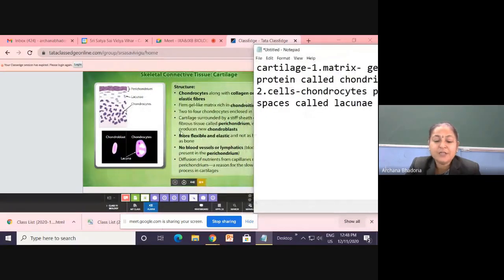So now try to see the picture, children. This is the cross section of the cartilage. So the covering, now add up further the covering. After writing these 2 points, below you write down: the covering of the cartilage is called perichondrium.